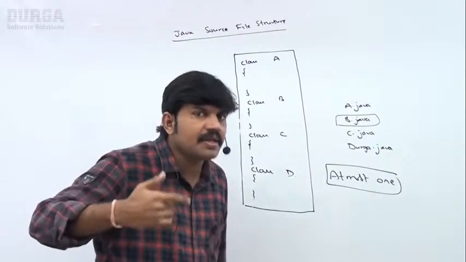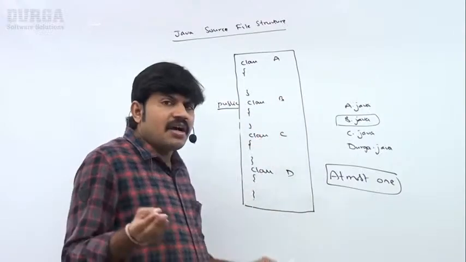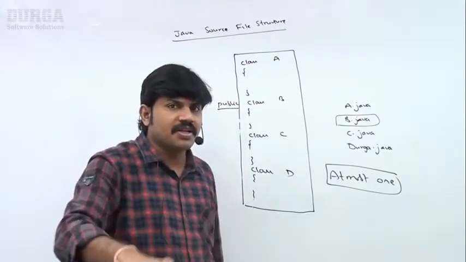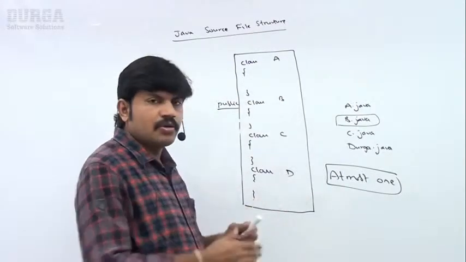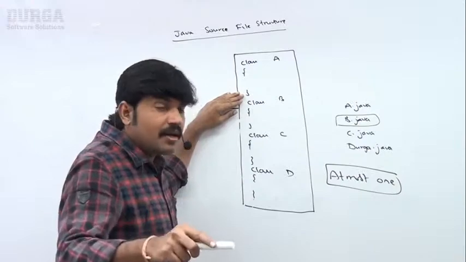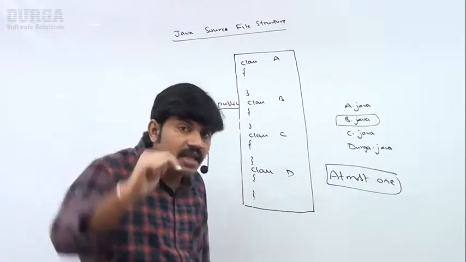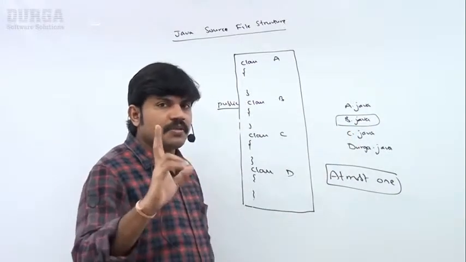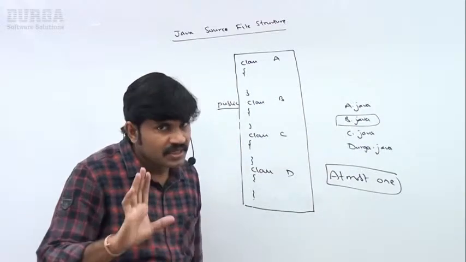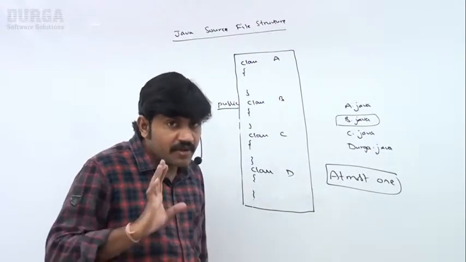Remember that. Let me repeat again so that you can feel more comfortable. A Java program can contain any number of classes, but at most one class can be declared public. If there is no public class, any name you can use, no problem at all. But if there is a public class, compulsorily the name of the public class and the name of the program must be the same. If class B is public, the name of the program should be B.java only. Is it clear for all of you? Now let me show a small example so that you can understand much more clearly.